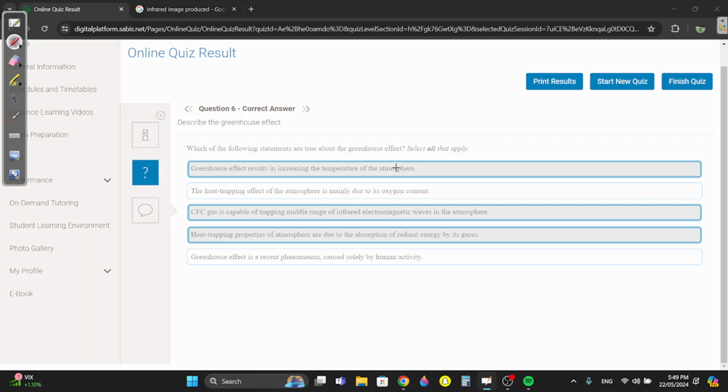Okay, we're back. Greenhouse effect is global warming. What's true about global warming? Does it result in an increase in the temperature of the atmosphere? Obviously. Is it because of the oxygen? Obviously not. It's because of carbon dioxide, not oxygen. CFC gas is capable of trapping infrared waves in the atmosphere. Yes.